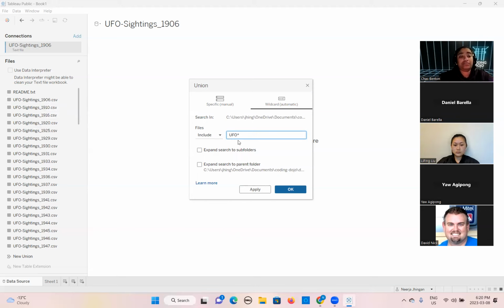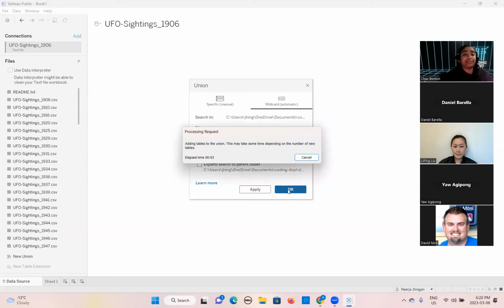That's why we use the asterisk sign. Now if you have any child folder inside this, but we don't have, so we don't need to take this option right now. Then we will say apply and okay. It will take maybe 10 or 15 seconds.